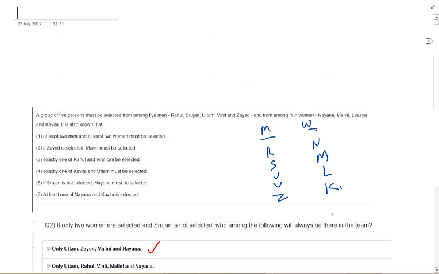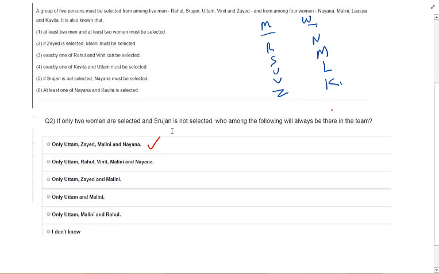Let's look at the second and third one. The second one states that if only two women are selected and Srujan is not selected, who among the following will always be there in the team? Srujan is a male who is not selected.